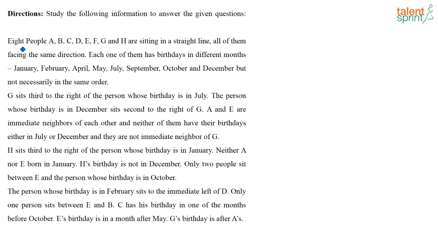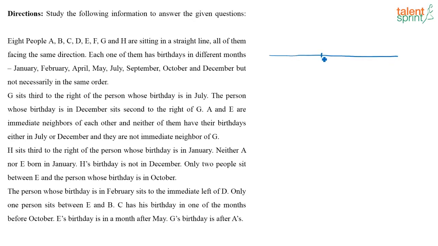What is given here? 8 people A, B, C, D, E, F are sitting in a straight line, all of them facing the same direction. Each of them has a birthday in a different month as given below, but not necessarily in the same order. The first statement says G sits third to the right of the person whose birthday is in July. So I am going to mark that first.